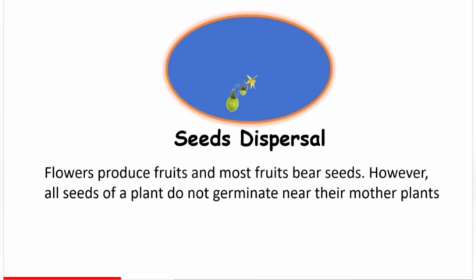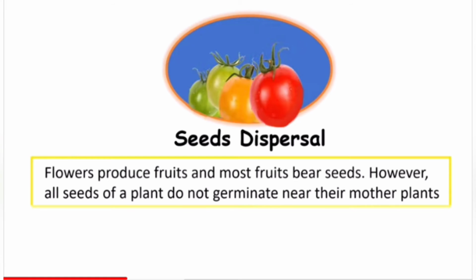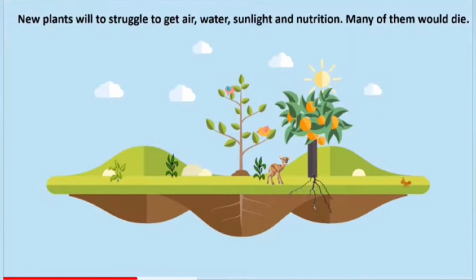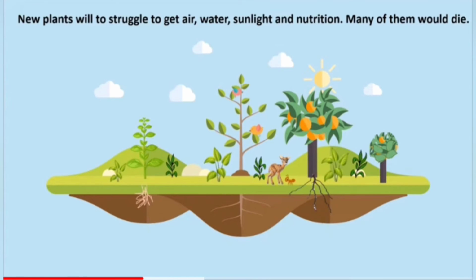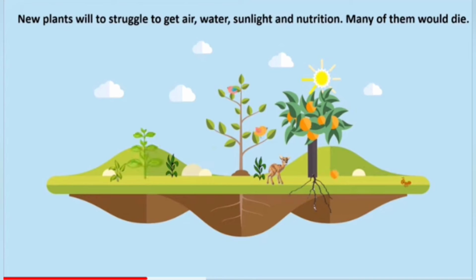Seed dispersal. Flowers produce fruits. Most fruits bear seeds. However, all seeds of a plant do not germinate near their mother plant. New plants will struggle to get air, water, sunlight and nutrition. Many of them would die also.